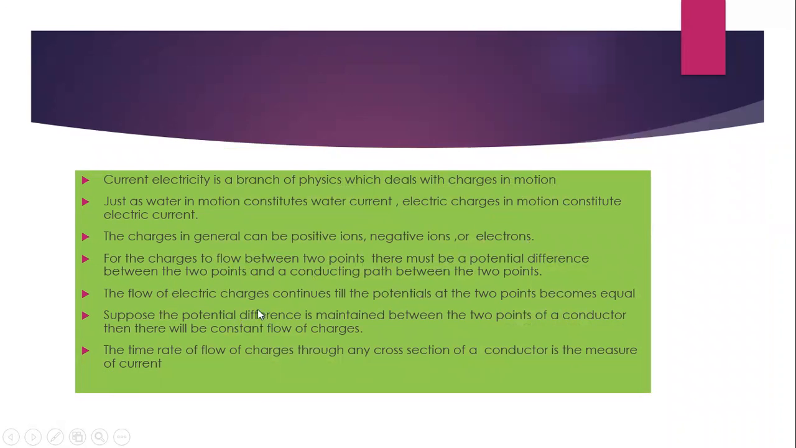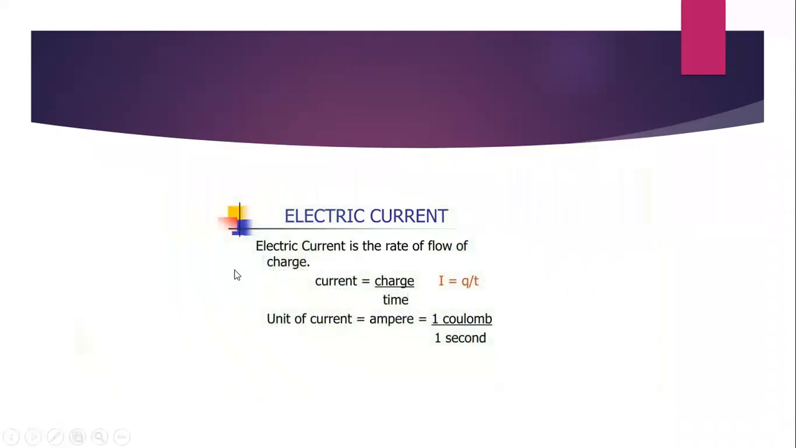Suppose the potential difference is maintained between two points of a conductor, then there will be a constant flow of charges. And the time rate of flow of charge through any cross section of a conductor is the measure of current. So electric current is the rate of flow of charge. The expression is given as current is nothing but charge divided by time. Charge is denoted by the letter Q. Time is small letter t. The unit of current is ampere.